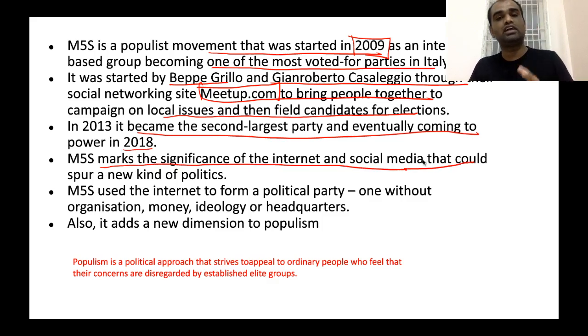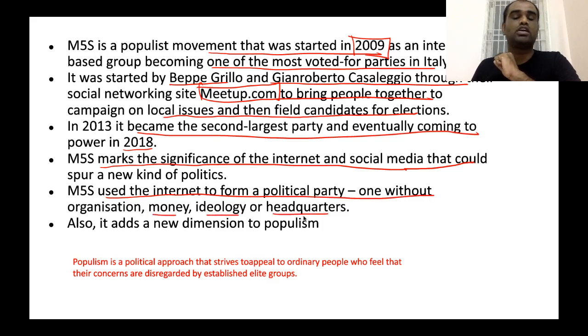Now, it shows that internet as well as social media can spur a new type of political parties. Now, Five-Star Movement is certainly an example of that phenomenon. Five-Star Movement used internet to form a political party, one without organization, money, ideology, or headquarters. Okay. So it kind of broke what are the traditional requirements to become a political party.